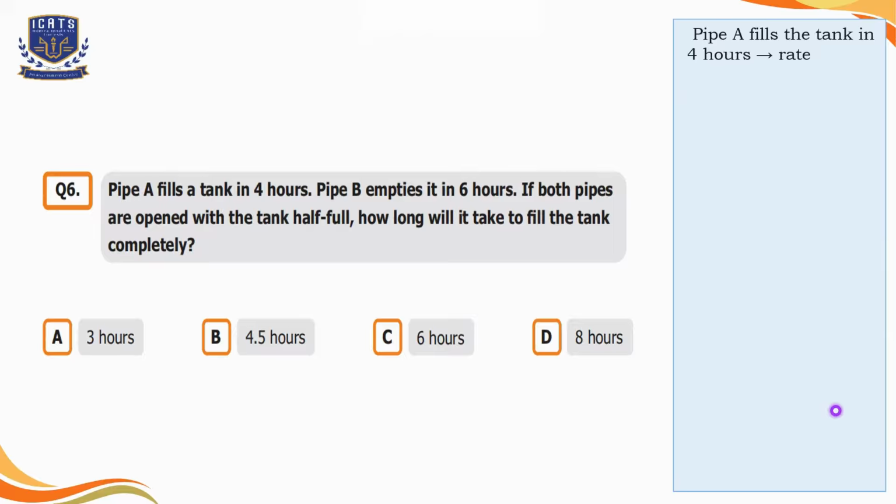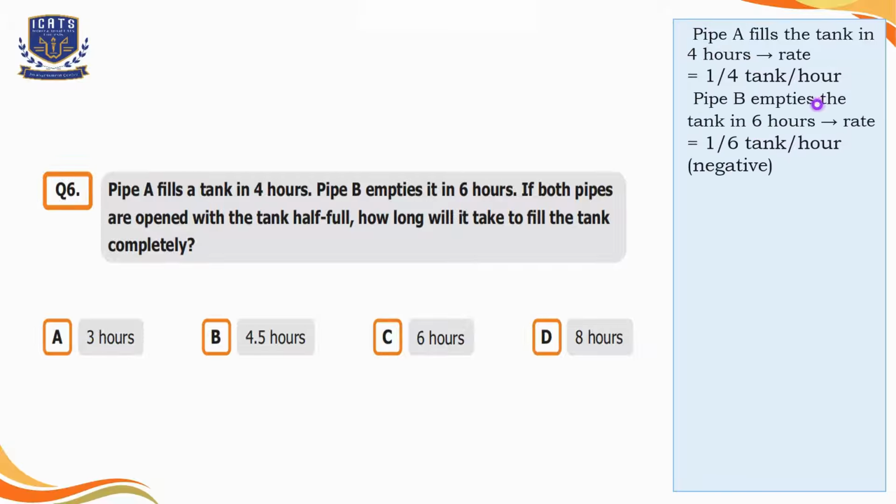So it's given in the question that pipe A fills the tank in 4 hours. So we can say that one tank is filled in 4 hours. So our rate is 1/4 tank per hour. Then pipe B empties the tank in 6 hours. So the rate is 1/6 tank per hour. It will be negative because we are talking about emptying the tank. So let's find out the net rate. That is 1/4 minus 1/6. If we take LCM of 4 and 6, it's 12, and after subtracting these fractions, we get 1/12 as our answer.